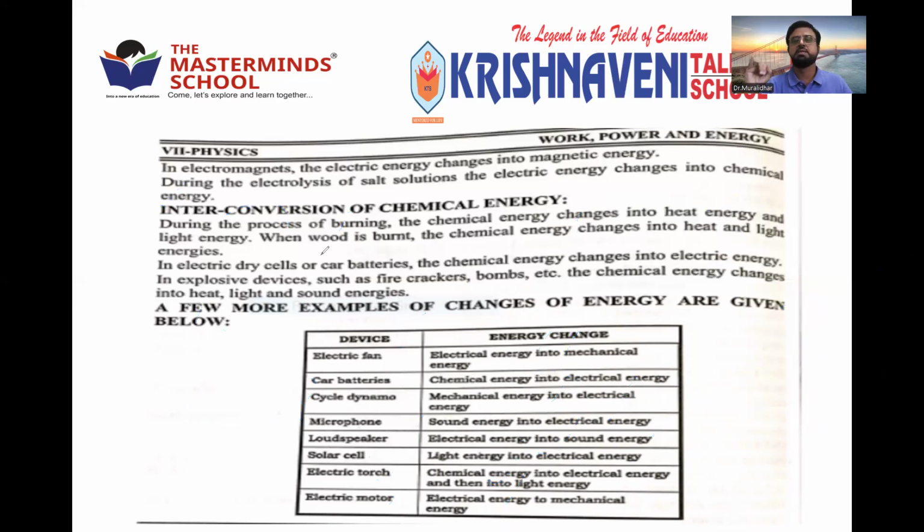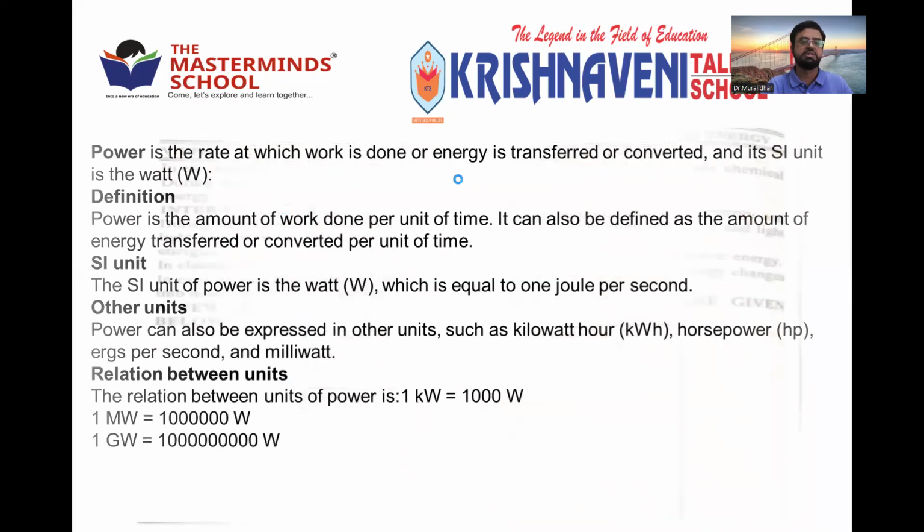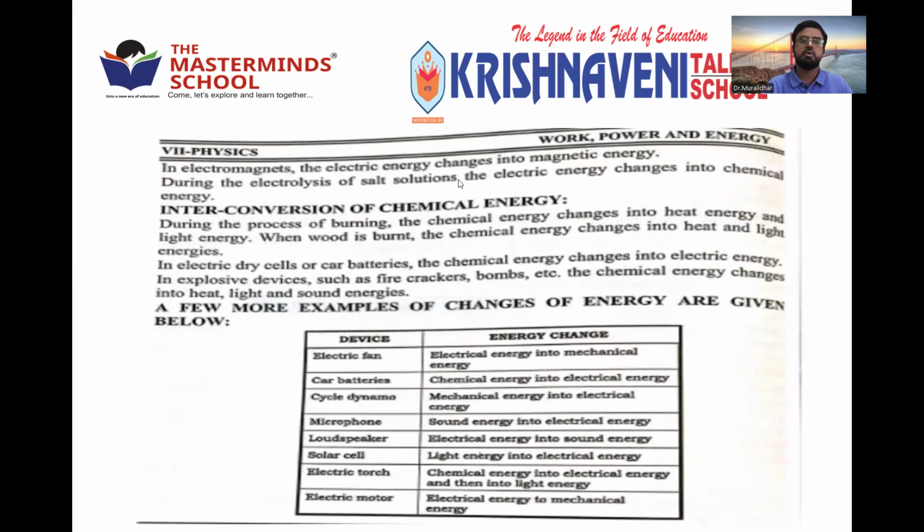So what is energy? What are the types of energies? What are the forms of energies? And what is the law of conservation of energy? And what is the transformation of energy, which can be clearly understood by this table. This table clearly indicates how the energy transforms from one form to another, either chemical to electrical, or electrical to heat, or mechanical to some other form, sound energy into electrical energy. So many ways you can see the conversion of the electric energy. Right? Are you sure? Okay.